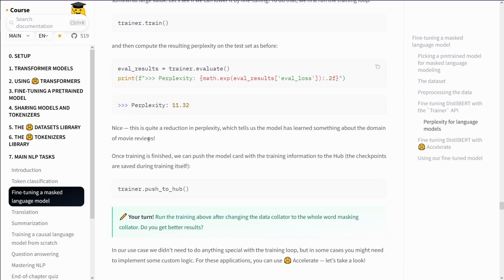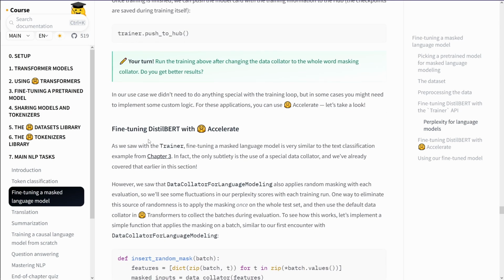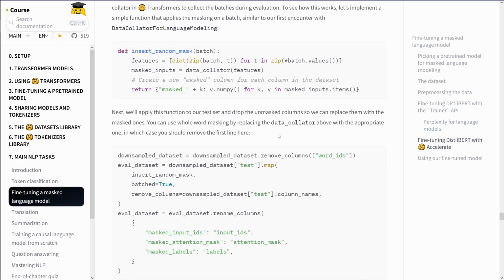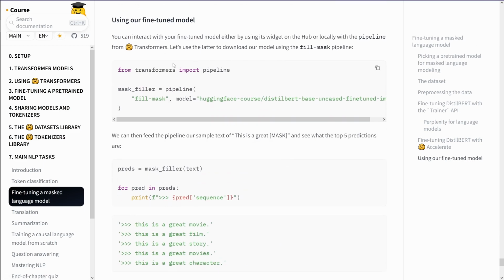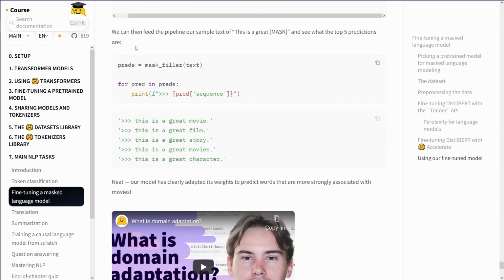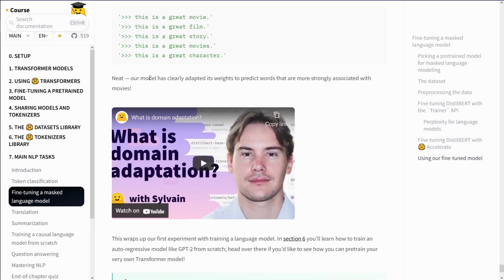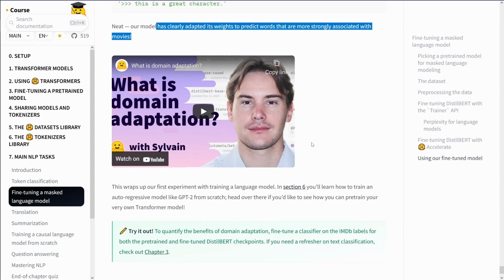Interesting. I don't know about this. I have to read this in detail. We fine-tune with Accelerate. Okay. Using our fine-tuned model, here we go with our pipeline. We have the fill-mask task and then our model. Okay, feed the pipeline. Our model has clearly adapted its weights to predict words that are more strongly associated with movies. Yes, this was the point of fine-tuning your model.